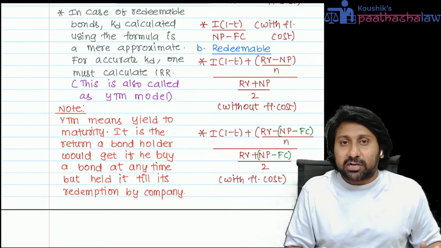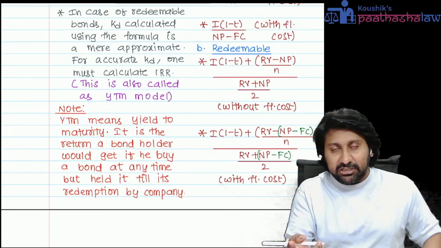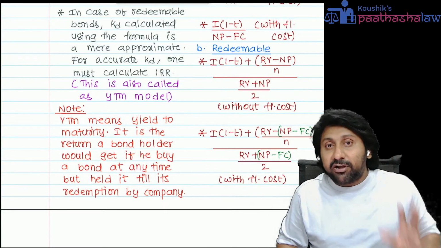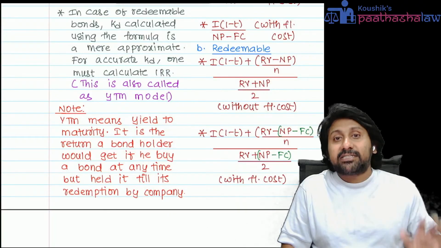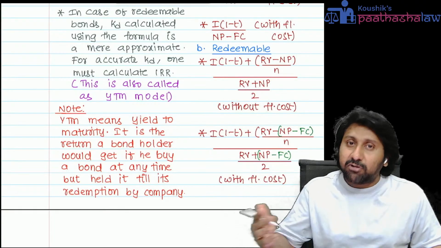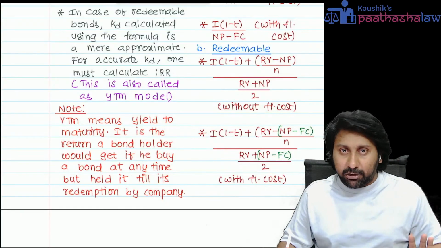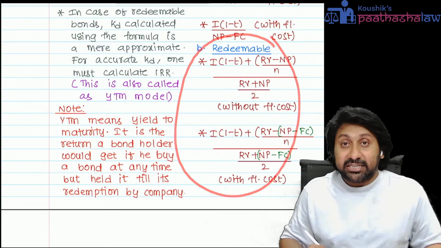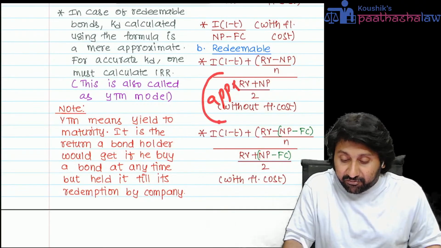Wherever flotation cost comes, it can be in rupees or a percentage. Rupees is no problem. If it is a percentage, then on what do we need to apply the percentage? If nothing is said in the question, apply it on the issue price. If it is clearly given that it is on some value like par value, apply it on the par value. Next stage. Whatever you calculate using this is an approximate formula.